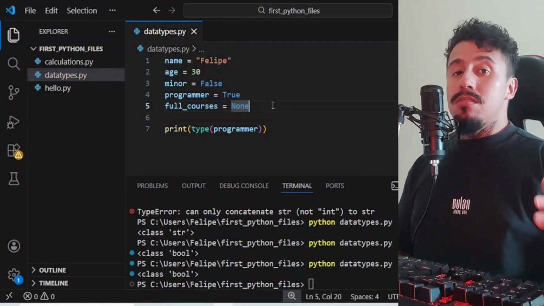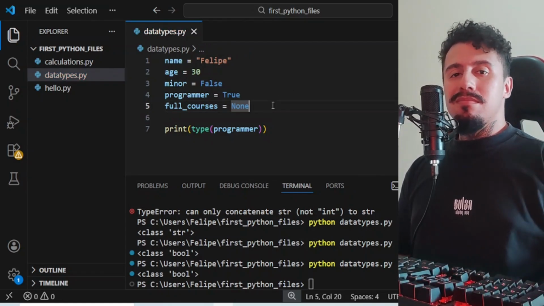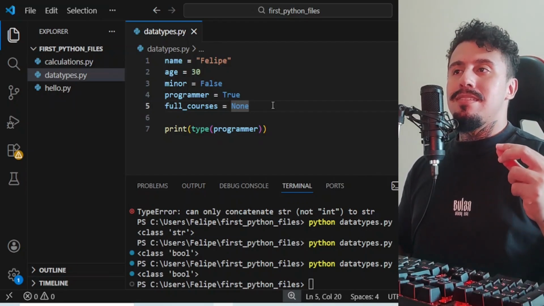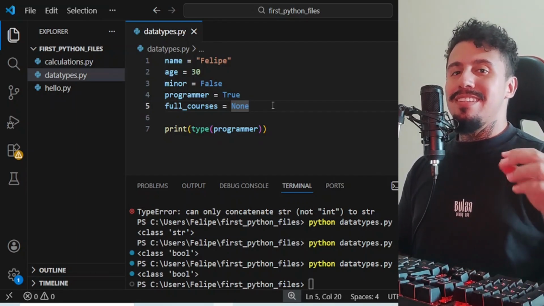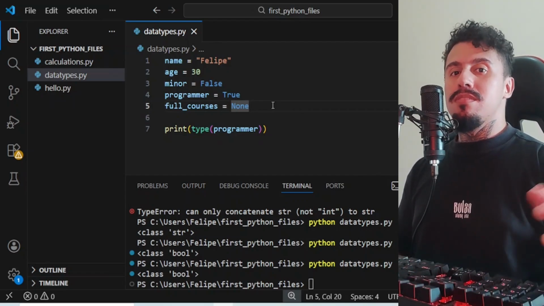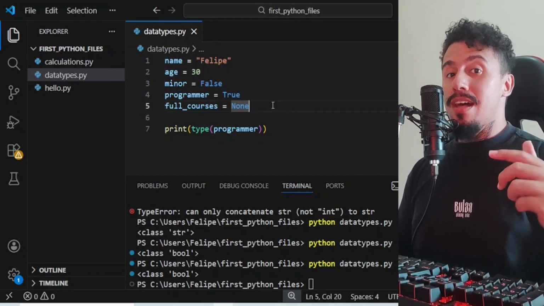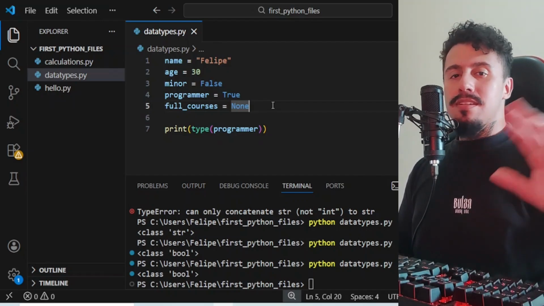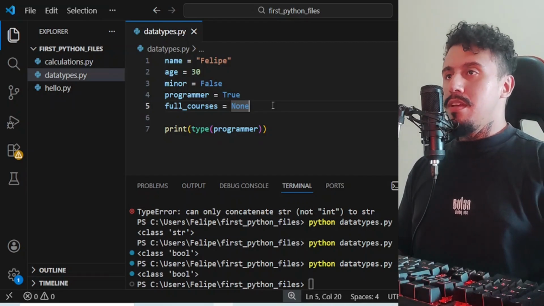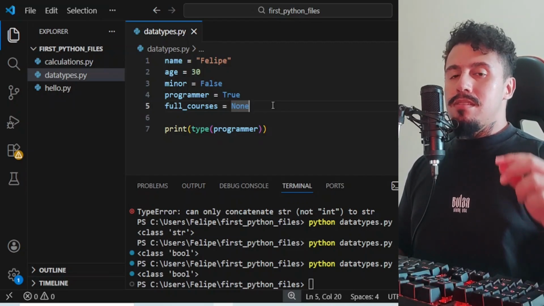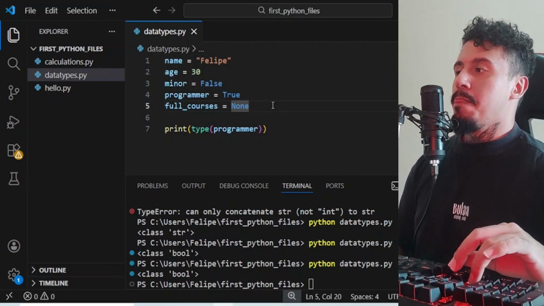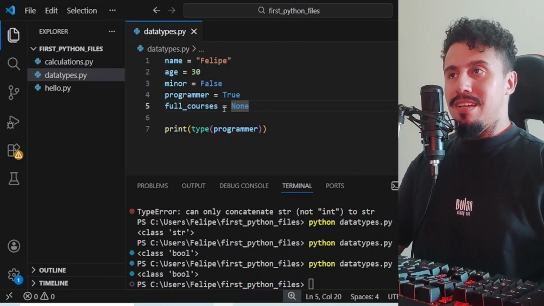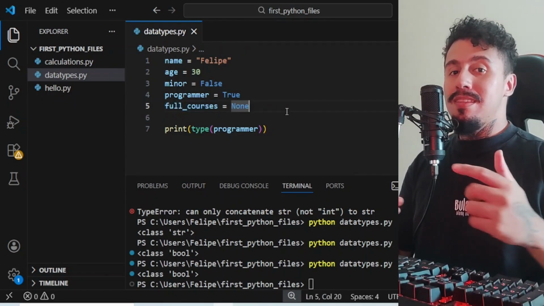I can put here the None data type that is basically empty. It's a data that represents something that doesn't exist, right? That is empty, that is null. You are going to see this word a lot. So None, null, doesn't exist, empty. Anyway, you can interpret this as it doesn't exist yet, but as it is a variable, this can change.